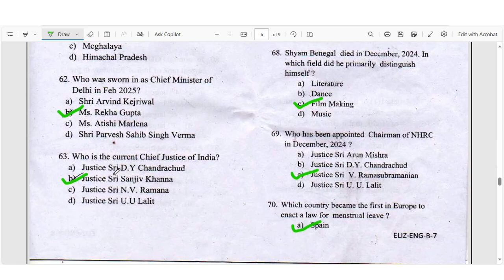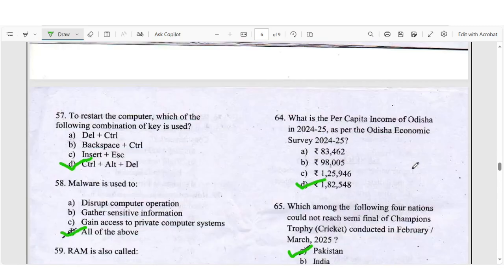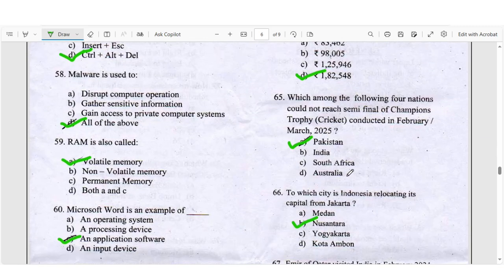Question number 63, who is the current Chief Justice of India, right answer you have B, Justice Sri Sanjeev Khanna. Question number 64, what is the per capita income of Odisha 2024-25 as per the Odisha Economic Survey 2024-25, right answer you have D, 1,82,548. Question number 65, which among the following four nations could not reach the semi-final of the Champions Trophy conducted February March